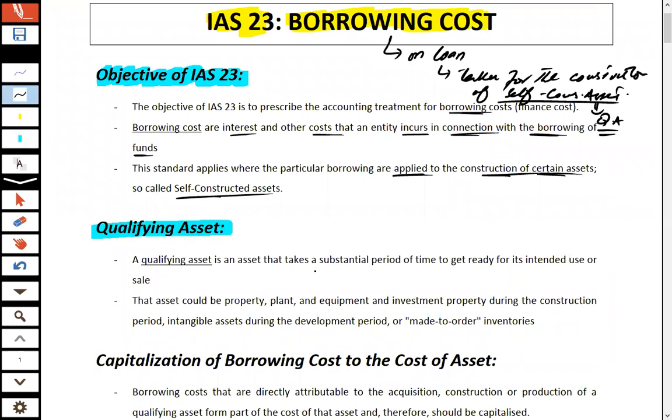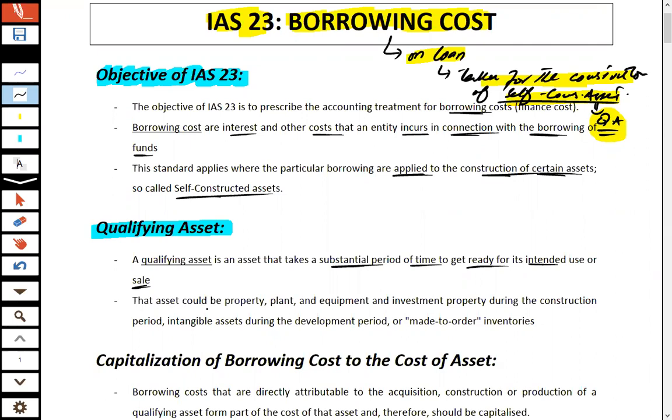A qualifying asset is an asset that takes a substantial period of time to get ready for its intended use or sale. Means, as we said, borrowing cost is calculated on the loan taken for the construction of the self-constructed asset, but that asset should be a qualifying asset, which takes a substantial period of time to complete for intended use or sale.